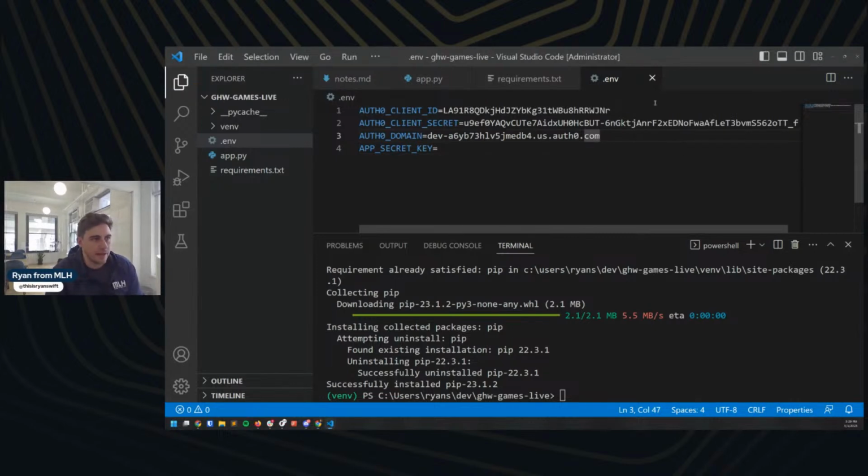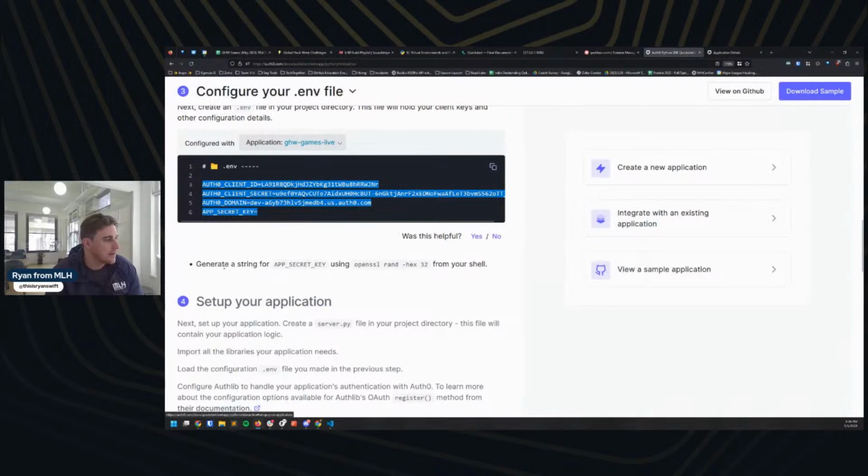So this is our .env. We don't have an app secret key set yet. So let's go back and take a look here. And so this is telling us to use OpenSSL to create a random string of characters. This app secret is something that Flask apps use to kind of keep your application secure.